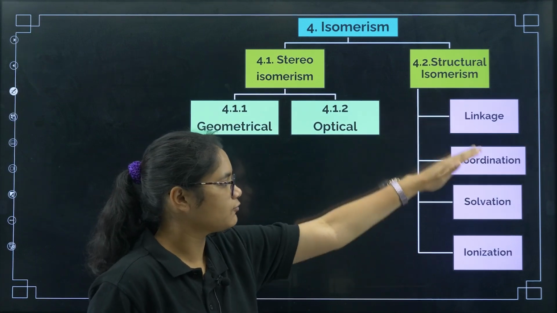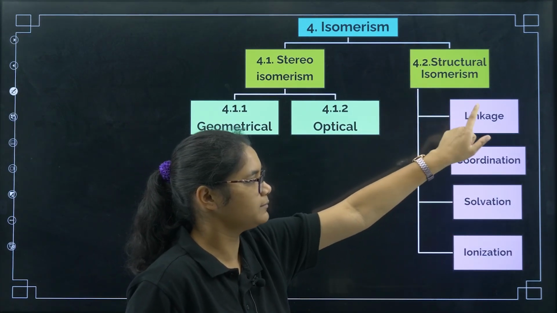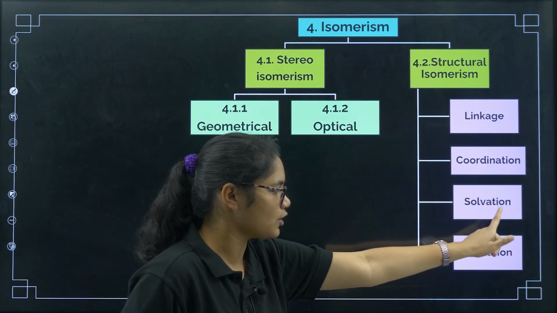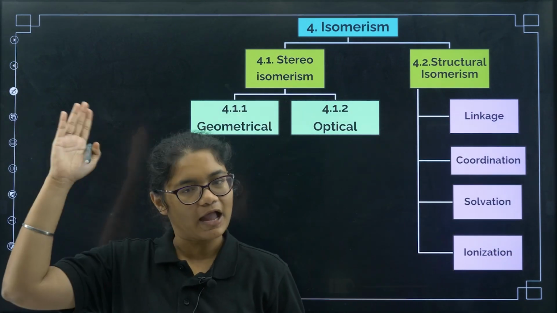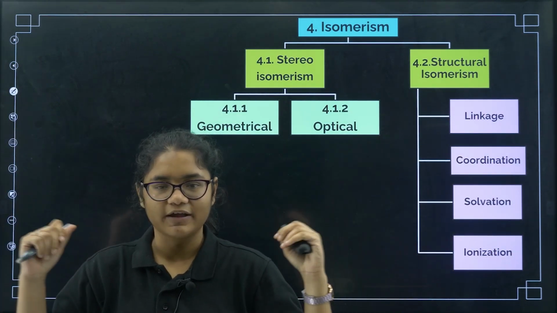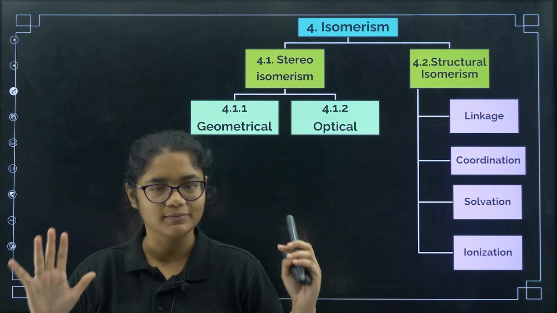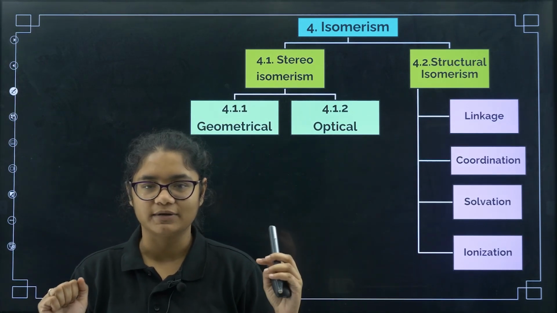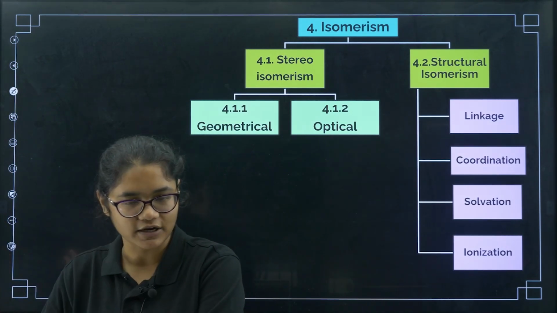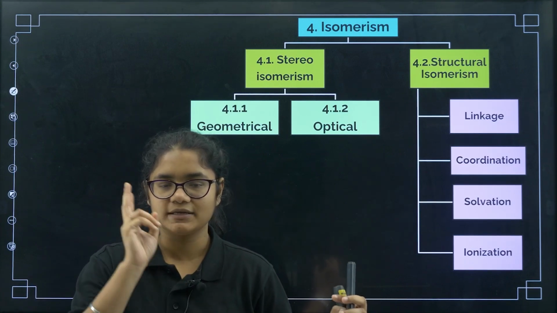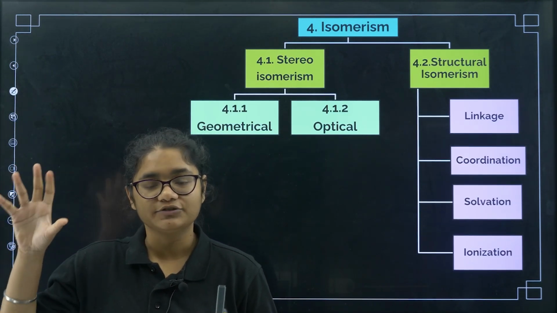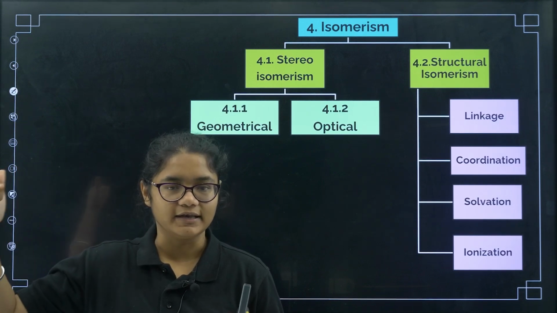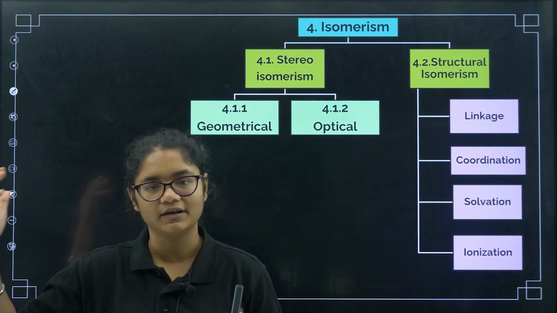Let us repeat from the starting. Isomerism is of two types, stereoisomerism and structural isomerism. Stereoisomerism is of two types, geometrical and optical. Structural isomerism is of four types: linkage, coordination, solvation, ionization.